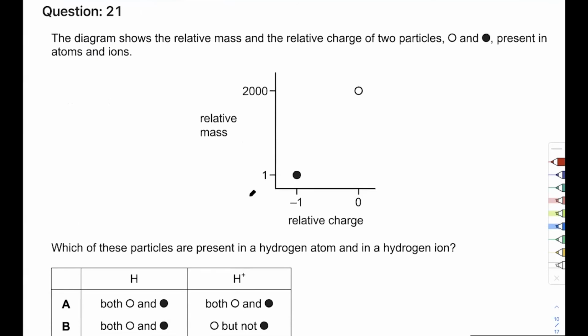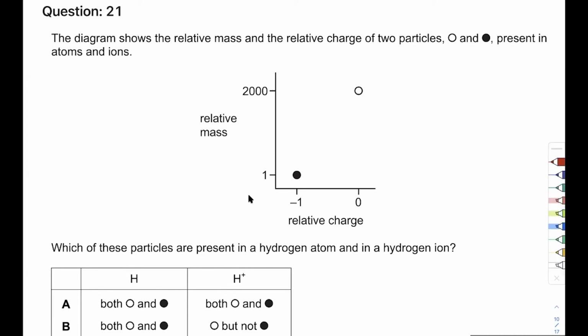The diagram shows the relative mass and relative charge of 2 particles present in atoms and ions. Which of these particles are present in a hydrogen atom and in a hydrogen ion? Let's look over this. Hydrogen atom, that is 1 proton, 1 neutron, 1 proton, 1 electron. Which of these is it? Relative mass.